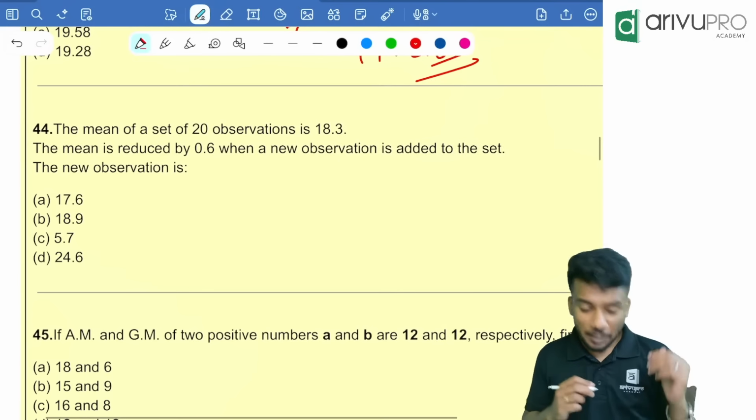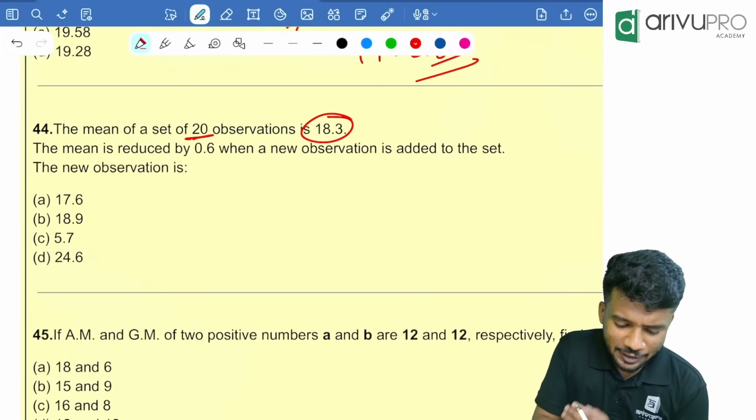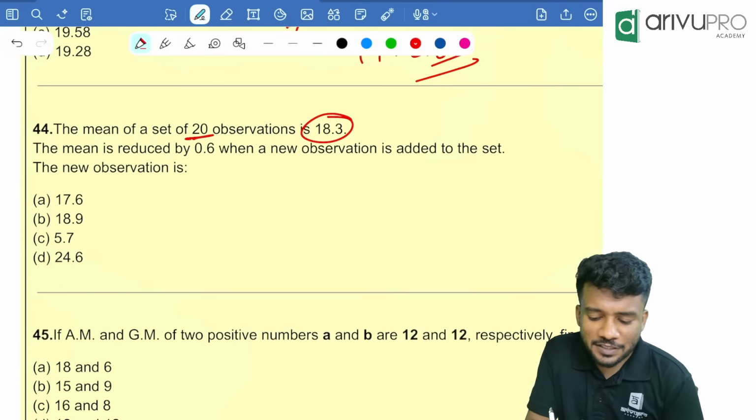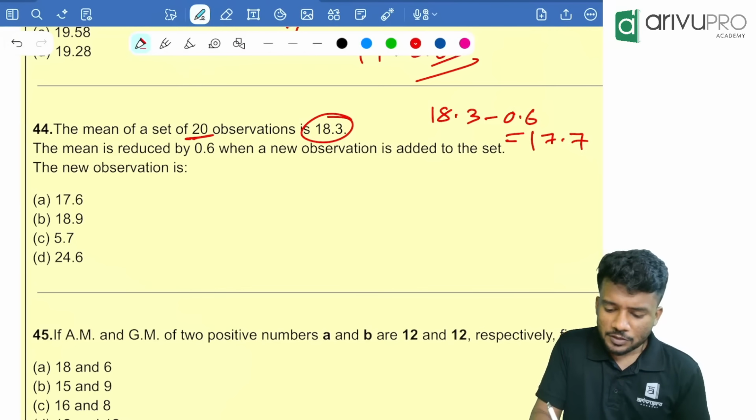Next one. The mean of a set of 20 observations is 18.3. X bar is given as 18.3. The mean is reduced by 0.6 when a new observation is added. Then the new observation is how much, is the question. People, what is given? The mean of a set of 20 observations is 18.3. Then the mean is reduced by 0.6, which means 18.3 minus 0.6 is how much? 17.7. So 17.7 is the mean when a new observation is added to the set. How are we going to find that is the question.